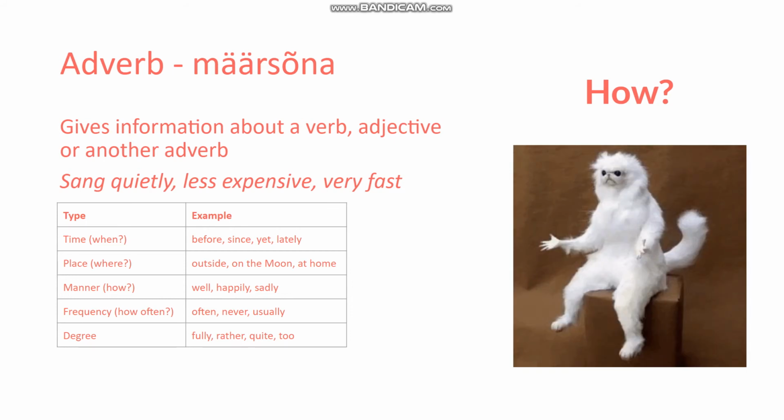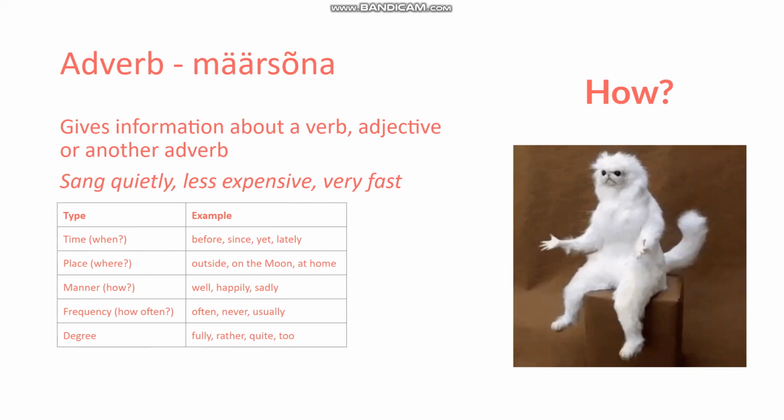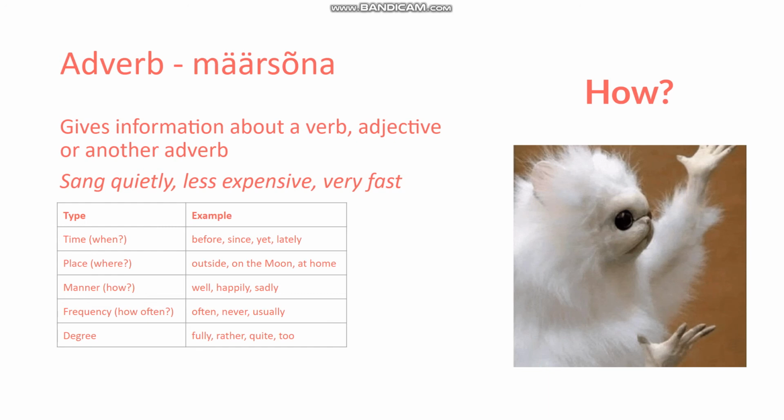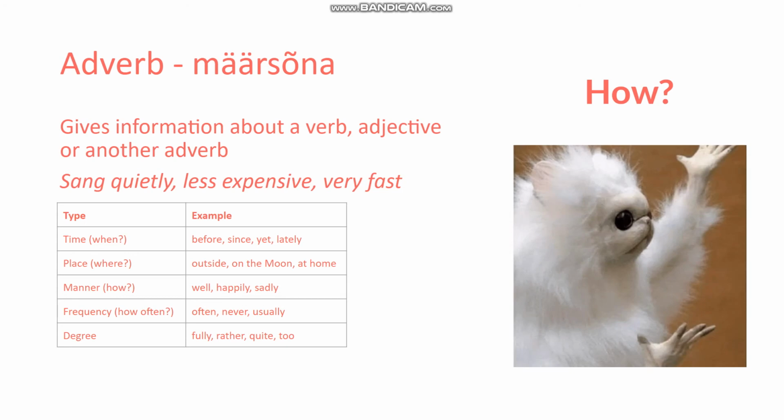Adverbs of manner answer the question how. So they speak about how something is done, how somebody is feeling. Adverbs of frequency answer the question how often. So you can express when something is done.